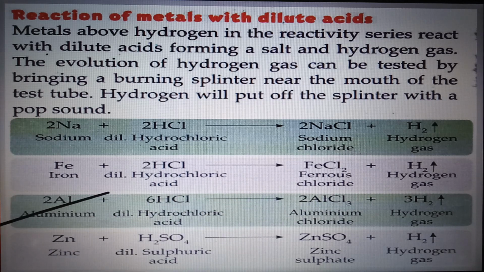Similarly, aluminium with dilute hydrochloric acid gives you aluminium chloride and hydrogen gas. Here again the valency of aluminium is 3, chlorine 1, so interchanging it gives AlCl3.